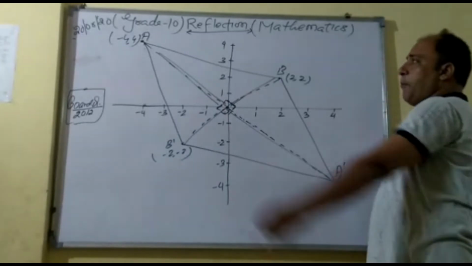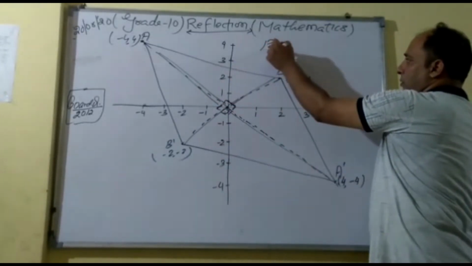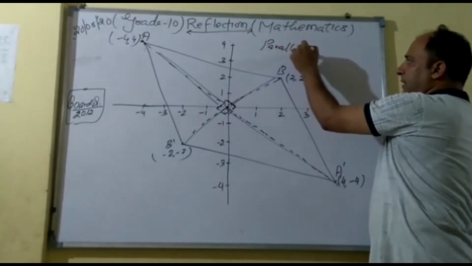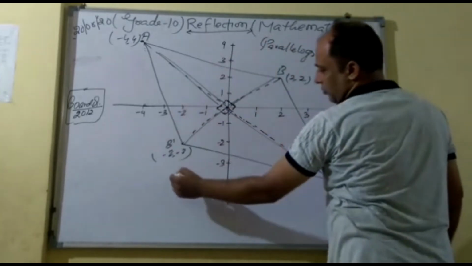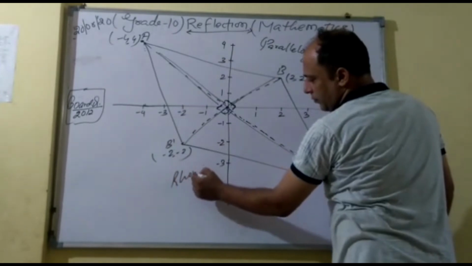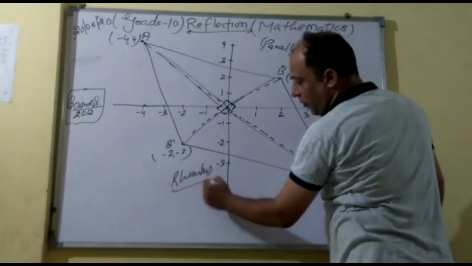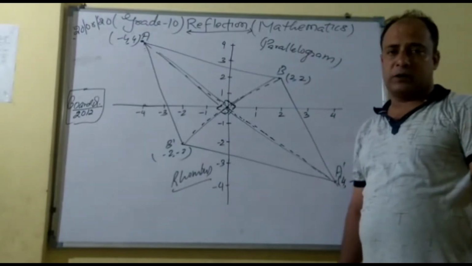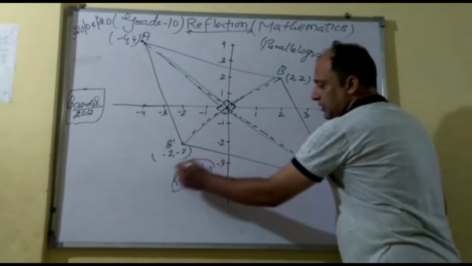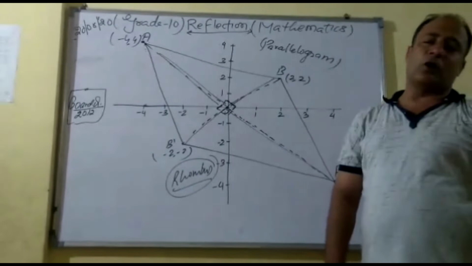Someone can say parallelogram also, right? So the appropriate answer will be rhombus. Why? Because a rhombus is a parallelogram, but a parallelogram is not a rhombus. That's why the proper answer is rhombus.